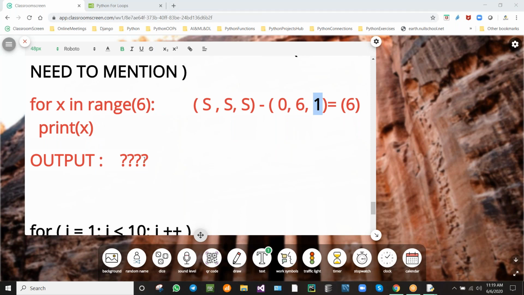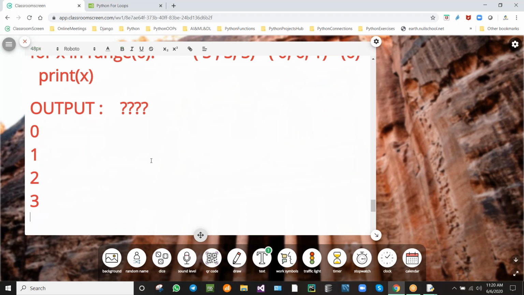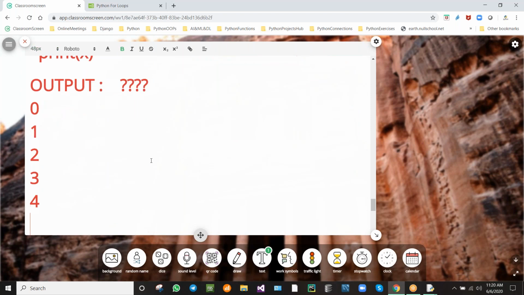The output will be 0, 1, 2, 3, 4, 5. It will be displayed like this, each on a new line.